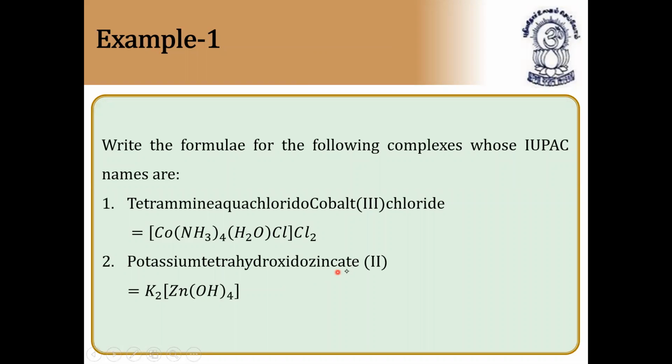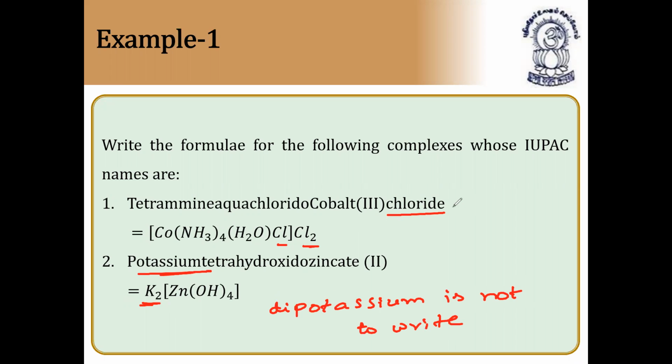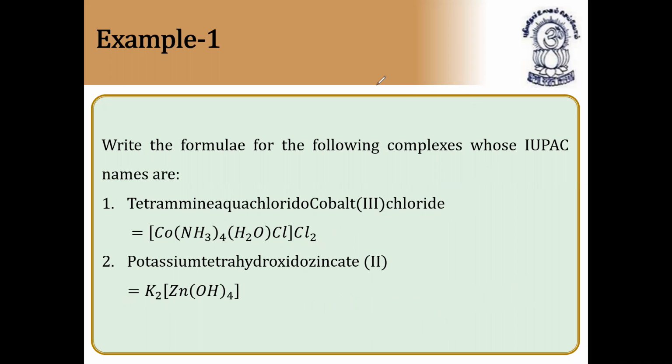Potassium tetrahydroxido zincate. Tetrahydroxido. Hydroxido means here the central atom is zinc. So zinc, OH taken 4 times. Potassium, as I told you, even if there are 2 potassiums, we cannot write dipotassium. Dipotassium should not be written. Only write potassium. And even for chlorido, we have trichloride, since chloride is outside. Very, very important.